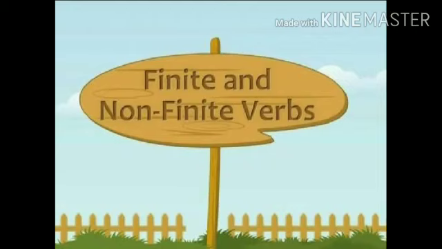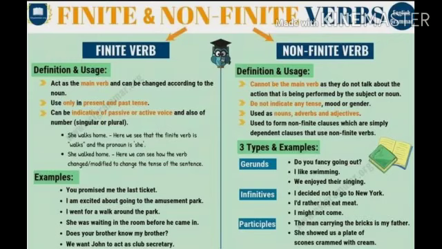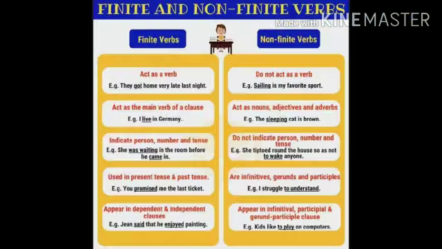So, there is a question: what is a finite verb and what is a non-finite verb? A finite verb is a verb that changes according to the time of action, present, past or future tense, the number of people doing the action, singular or plural, and the person, first, second, third person pronouns doing the action.